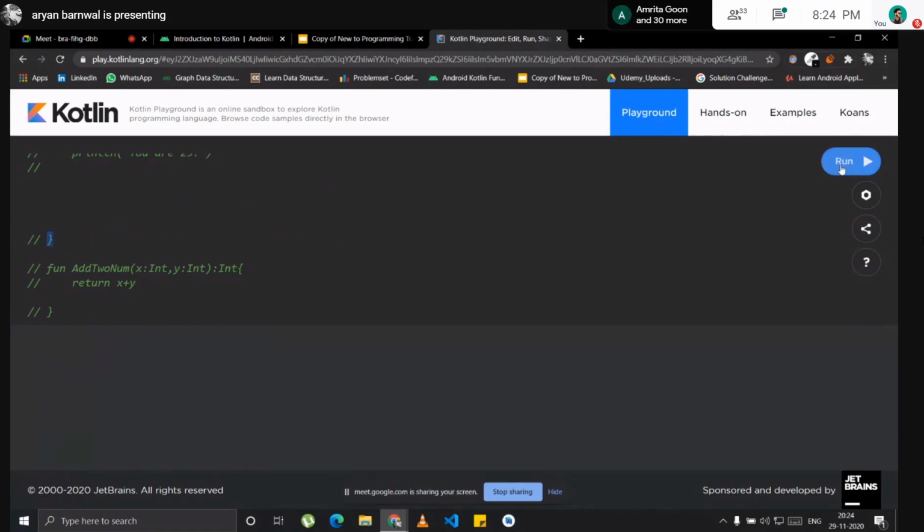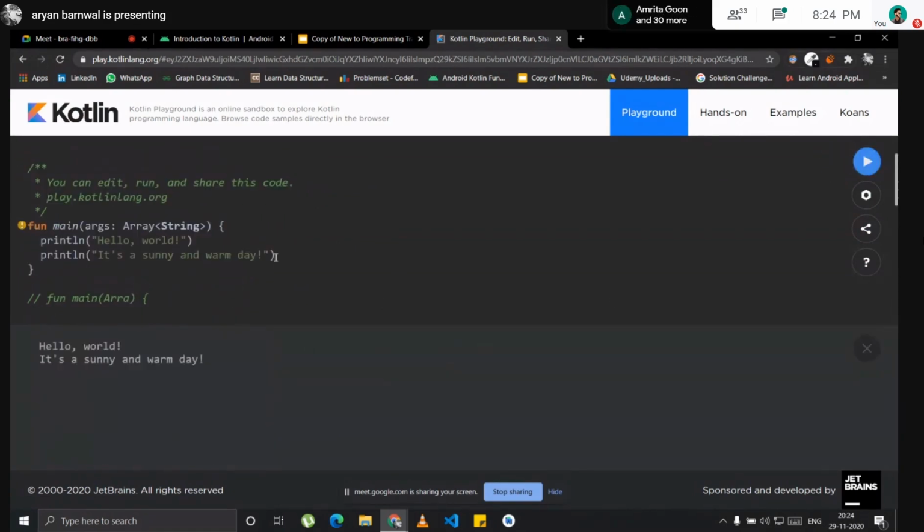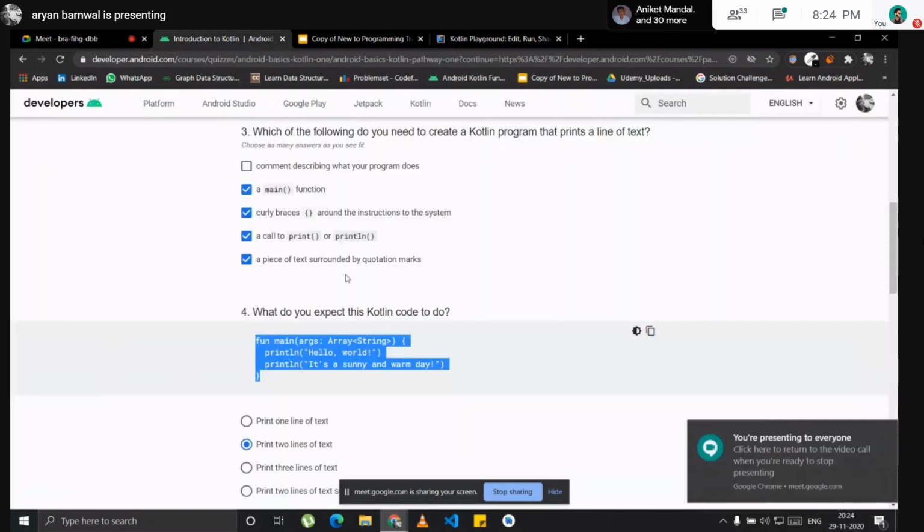So I think it will run. Okay, this works. This thing is also nice. You can also pass something to the main function body. If you pass something to the main function body, you can do something with it. For now, it's of no use, so you can just ignore it.